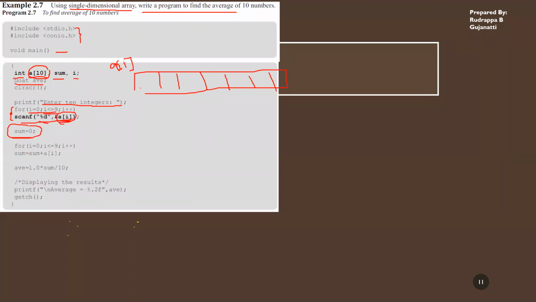Now what we have to do is again utilize the same concept of the index and add each of the elements, and again you can use the for loop. So again I is equal to 0 is initialized, and you're checking whether this is the last element or not in the array. If not, you add it to the previous value, sum plus a of I. So if it is a of 0, whatever number is there, say for example 1, gets added to this sum value.